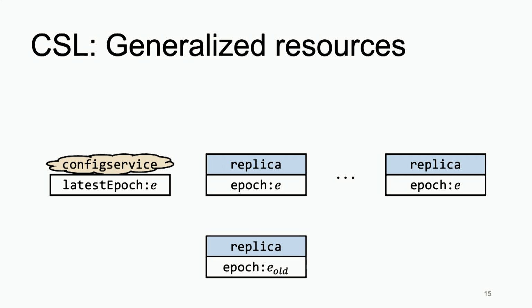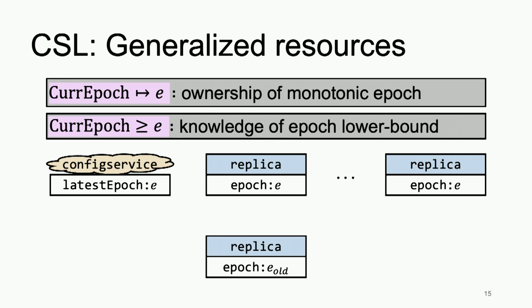You start at epoch 0, then epoch 1, epoch 2, and at each epoch there's some number of nodes that are part of that particular epoch. And this is important for reconfiguration. So one thing that is convenient to have is some abstract notion of what the current epoch is. And so in concurrent separation logic, you can, in the proof, declare an abstract state, an abstract variable that also has points-to's. And so the same points-to that applies to physical resources can be applied to these abstract resources.